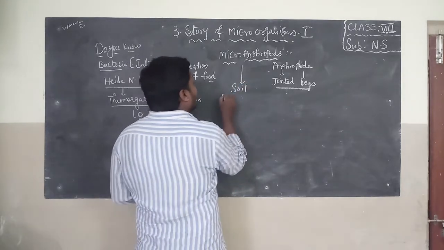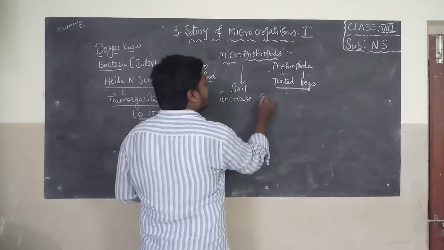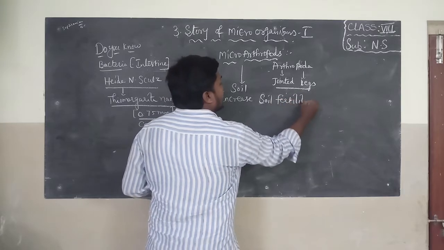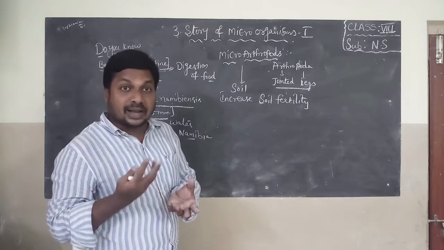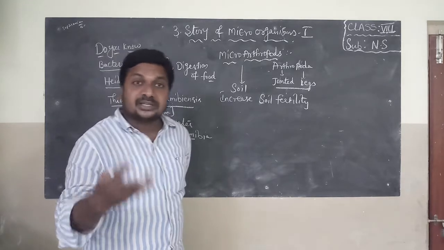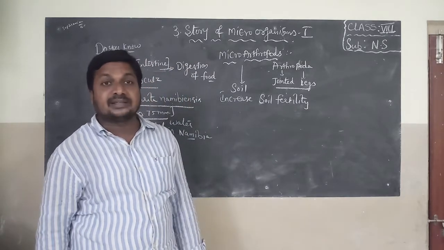They help to increase soil fertility. They are present in beddings, means beds and rugs, and also in eyes, which causes eye diseases. They also cause diseases like scabies.